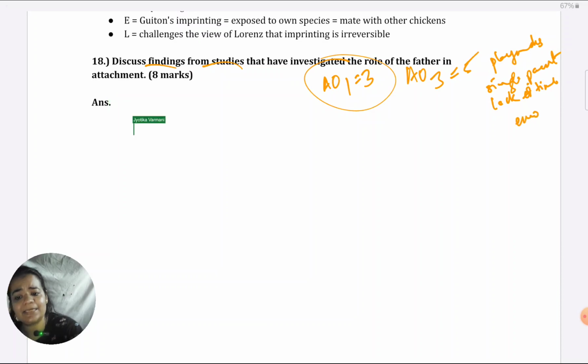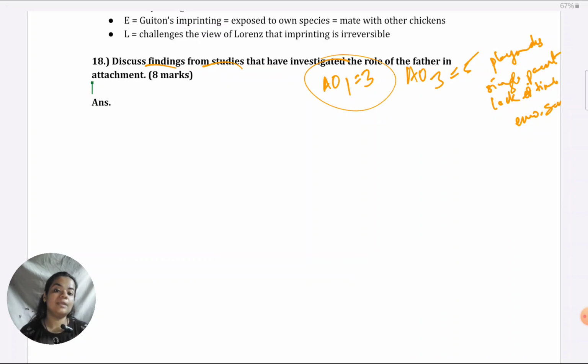Whereas recent studies are showing that they've become increasingly emotionally sensitive, given better parenting education, and fathers practically having to take on the role of mothers given new types of families that are emerging, single parent, separated families, or homosexual families, step families, those type of things. So any such findings which you have learned, you have to give.